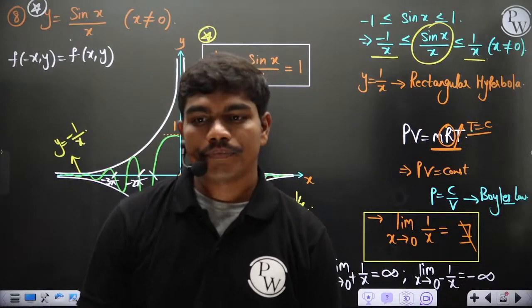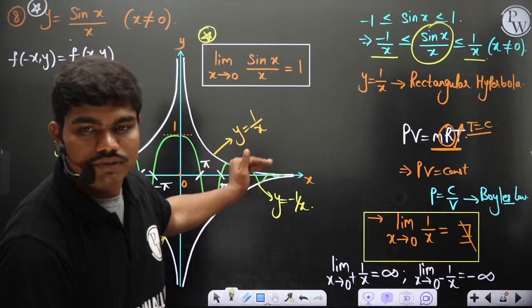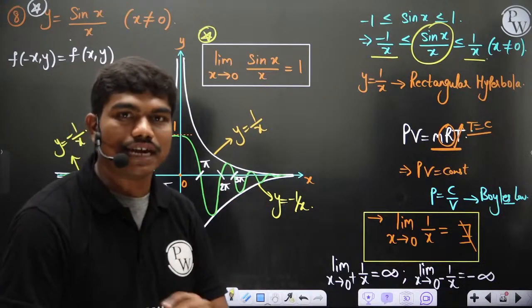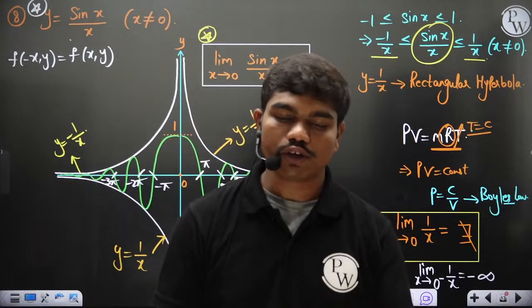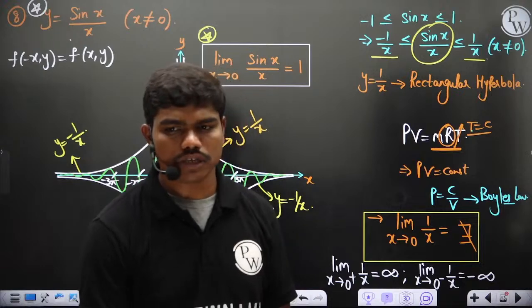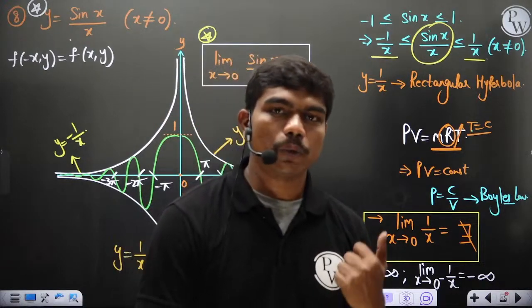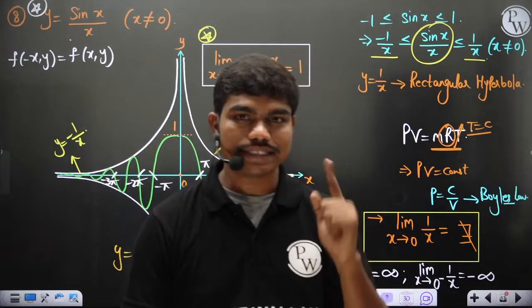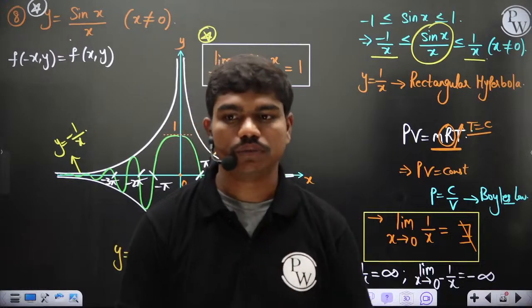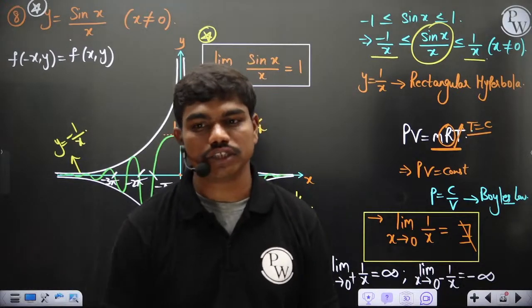This maximum value is calculated from graphical visualization and Taylor series, and that's why you'll get 1. I'll talk about Taylor series maybe in tomorrow's class, because today time won't be sufficient. So we'll go for Taylor series, then we'll see why sin x by x gives 1 when x is very close to 0. We have nice explanations there.